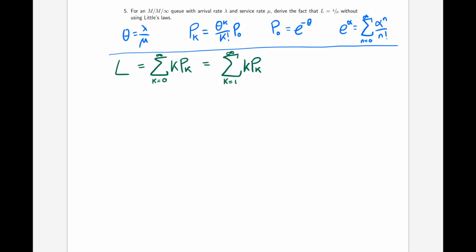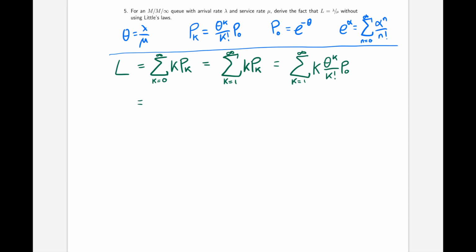So why don't we make this substitution? That is going to be equal to the sum from k equals 1 to infinity of k times theta to the k over k factorial times p naught. And we know that p naught is e to the minus theta.